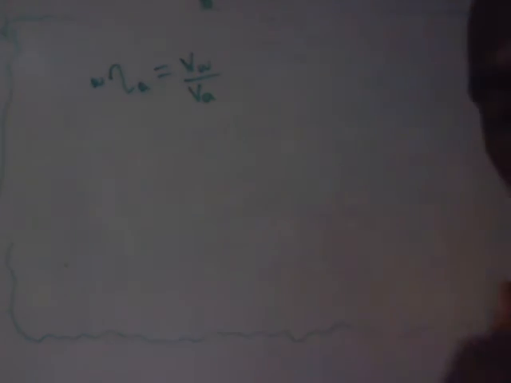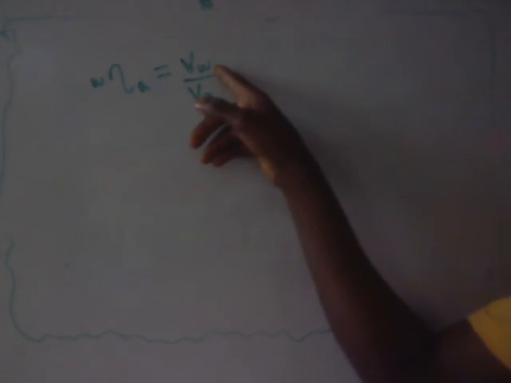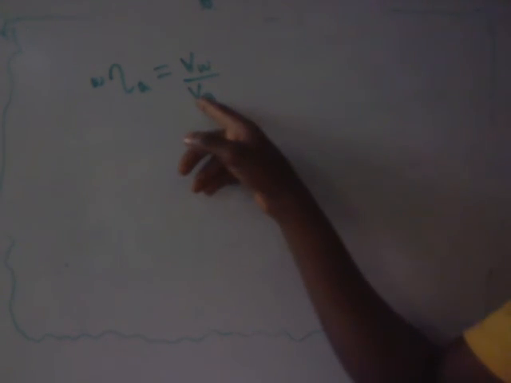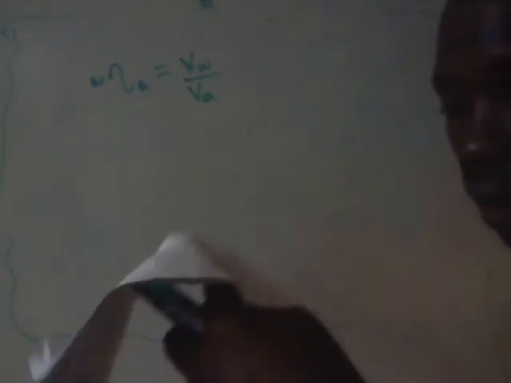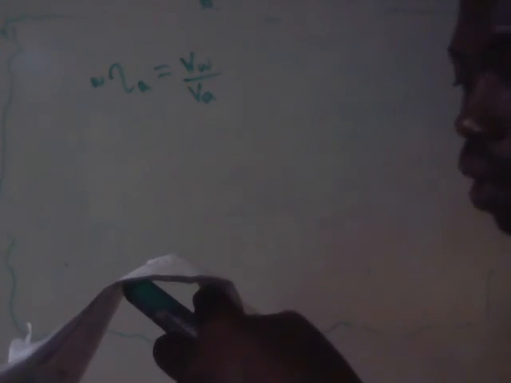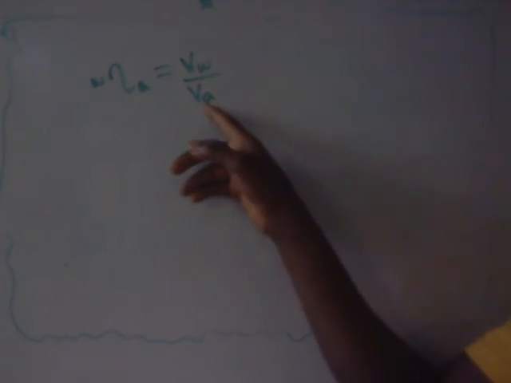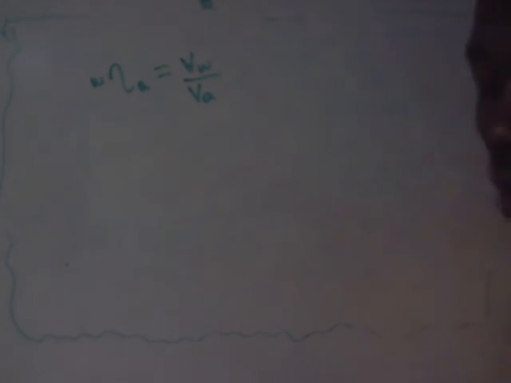So we are looking for the speed in water, v subscript w. That means we must have a value for speed in air. Speed in air is given in the question as a constant. The speed of light in air is 3.0 times 10 to the 8 meters per second. So v a is given. Now what's the refractive index? They said the refractive index of water is 1.33.